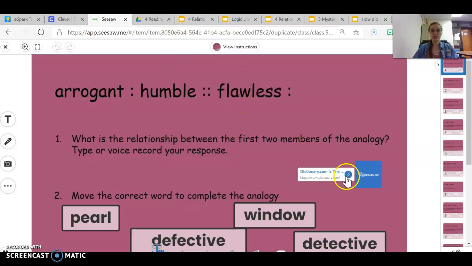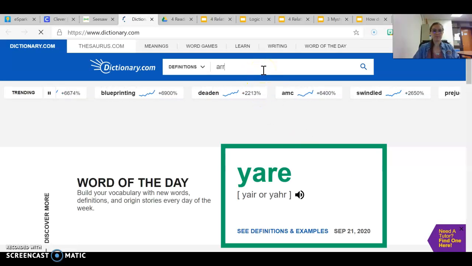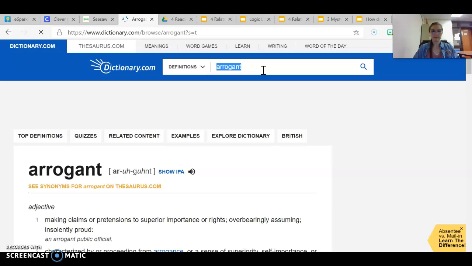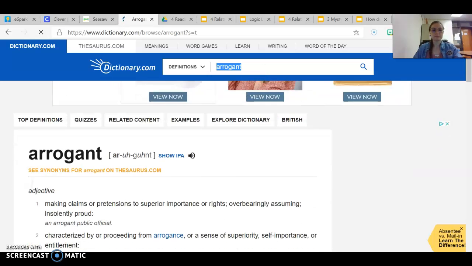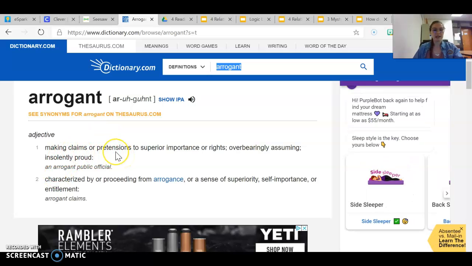So I can go to dictionary.com. Maybe I don't know what those words mean. So I can look up arrogant. Okay, so arrogant means making claims or pretensions to superior importance, overbearingly assuming, or proud. So when you're arrogant, you're just assuming that you know the answer right away. You're acting superior to someone else. If you're really arrogant, then you kind of act like a know-it-all.